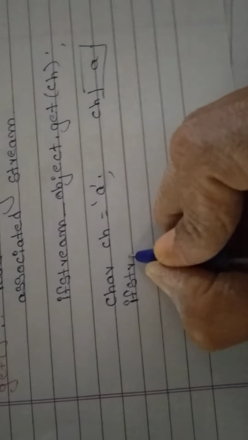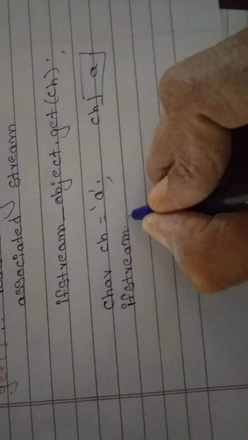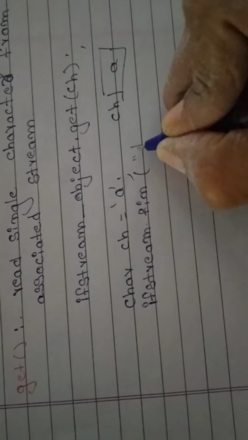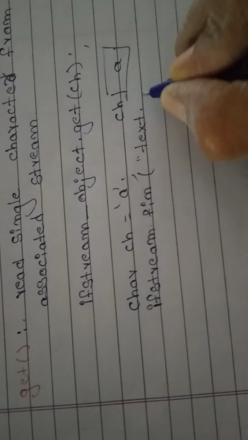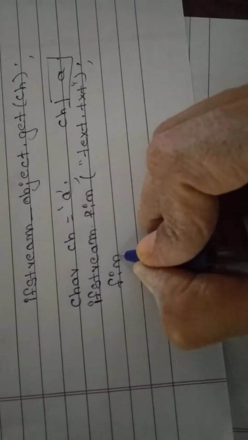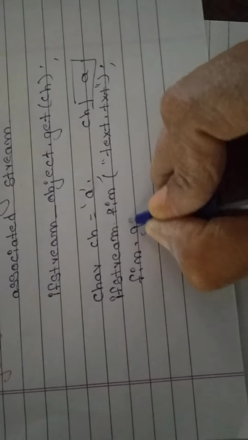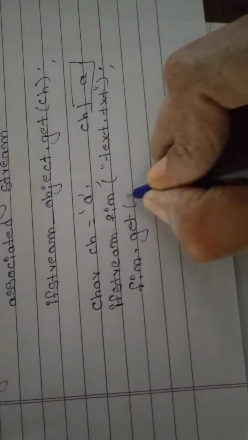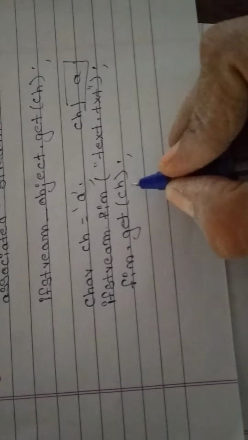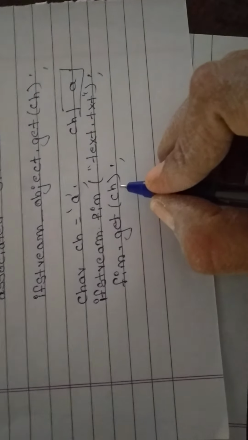Now ifstream means read. ifstream fin, file input. What is the file name? text.txt. To that what we are doing? fin means to read. Get means get the single character. From where we are getting, to where we are getting: ch. Like that you have to read, students.